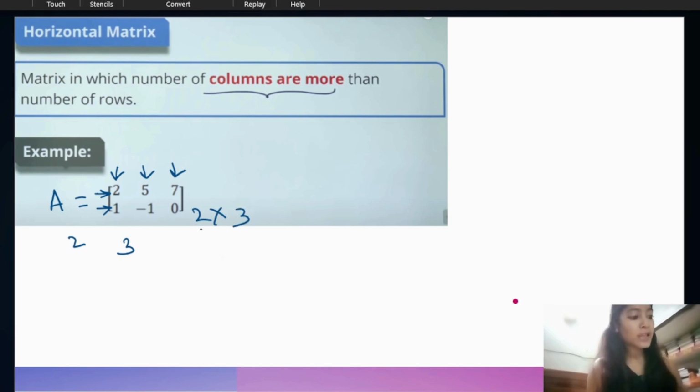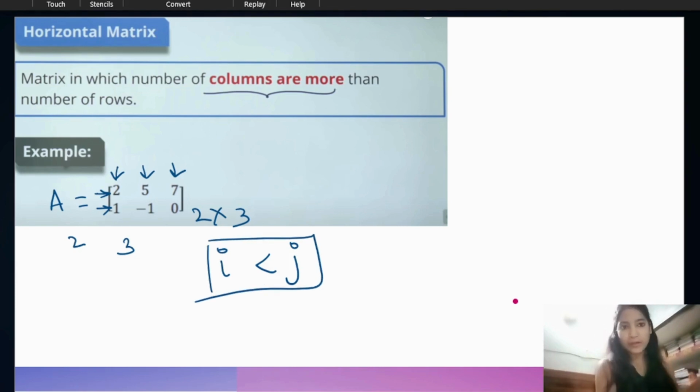Here the number of rows i is less than the number of columns j. This kind of matrix is known as a horizontal matrix, where the number of columns is more than the number of rows. Horizontal means in this direction we are increasing, so that's why we call it a horizontal matrix.